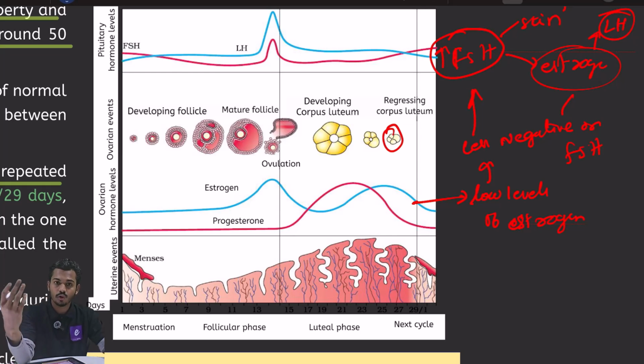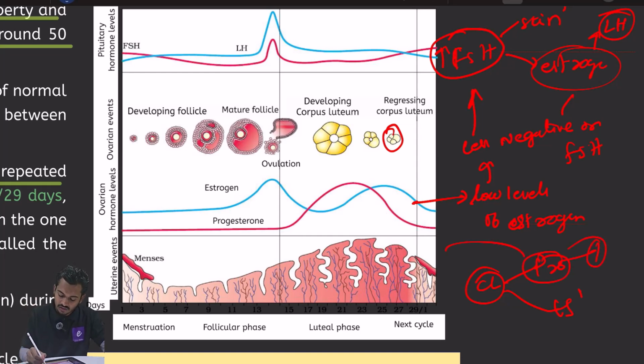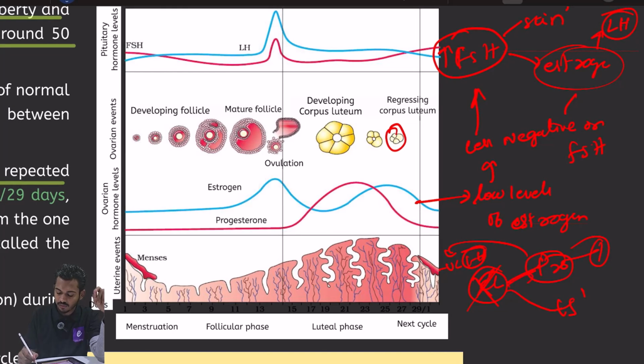Because of the LH surge, there will be ovulation. After ovulation, the Graafian follicle will become the corpus luteum. This corpus luteum will secrete what? It will secrete progesterone and estrogen. Right? Now this progesterone will bring secretory function, and this progesterone has negative feedback on LH. So if there is no fertilization, there will be no one to protect the corpus luteum. If fertilization happened, I already told you the story, there will be HCG to protect the corpus luteum, but here there is no one to protect the corpus luteum. That is why the corpus luteum will degenerate, and there will be a decrease in progesterone levels, and there will be no one to hold the endometrium.